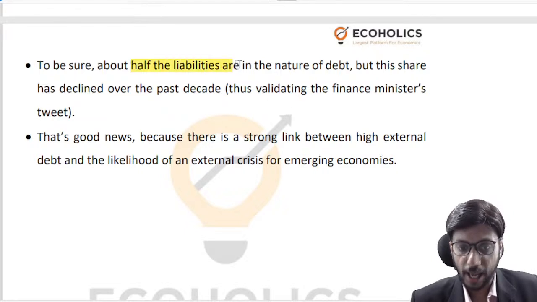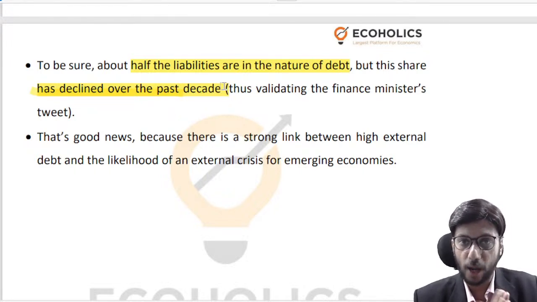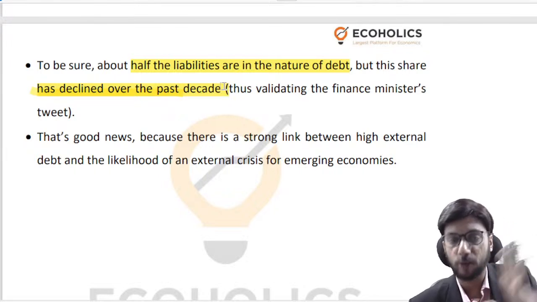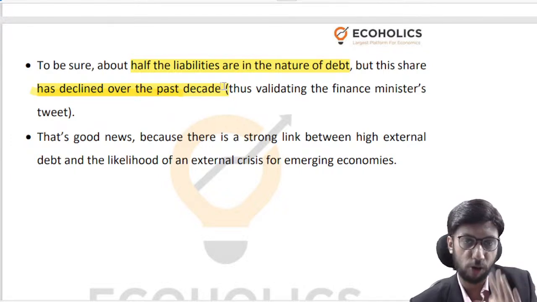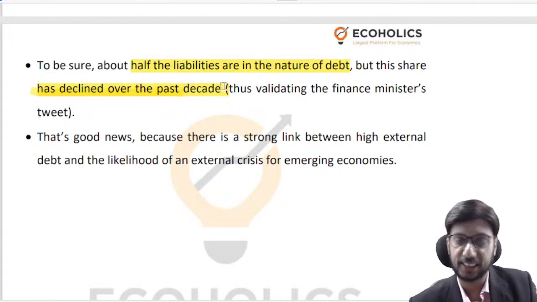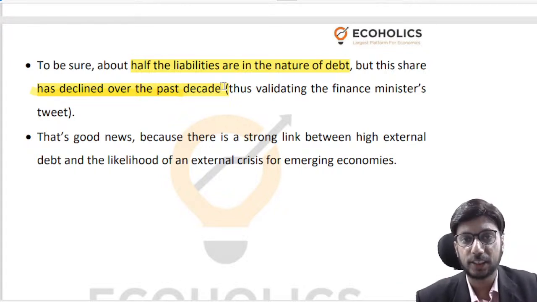So half of the liabilities, they are in nature of debt, but the share has declined over the past decade, right? If you look at the debt side of liabilities, that has declined. And I'll tell you why. India as a country has been very mindful of taking on any kind of external debt or any kind of sovereign external debt, because the 1991 crisis taught us a bitter lesson that if you become indebted to foreign parties or to foreign agencies, then they can arm twist you into accepting their policies as your policies.